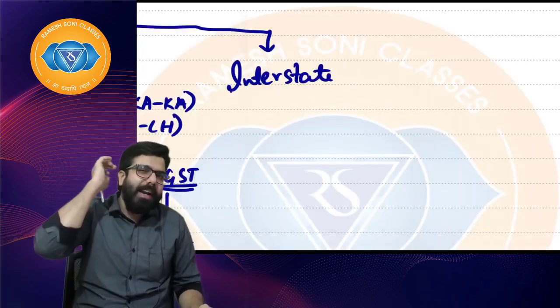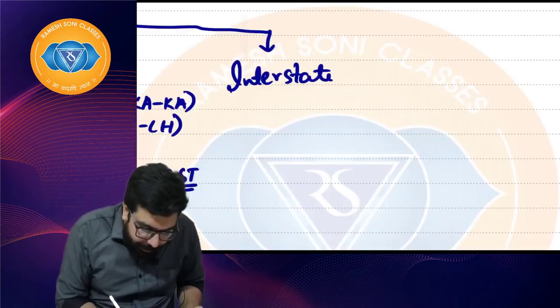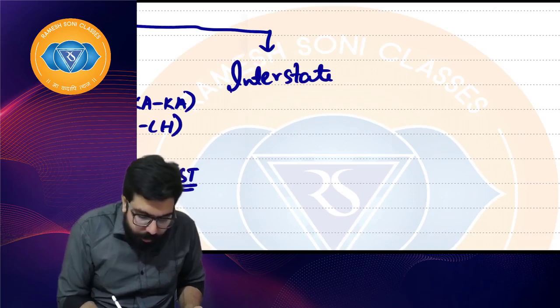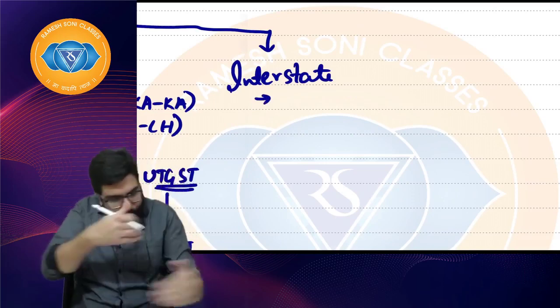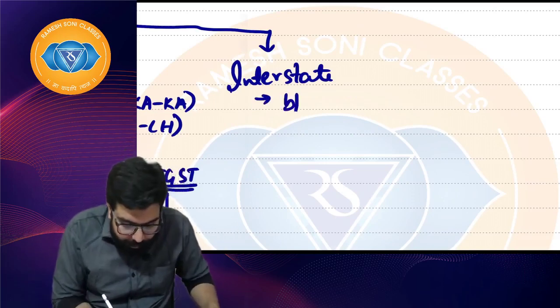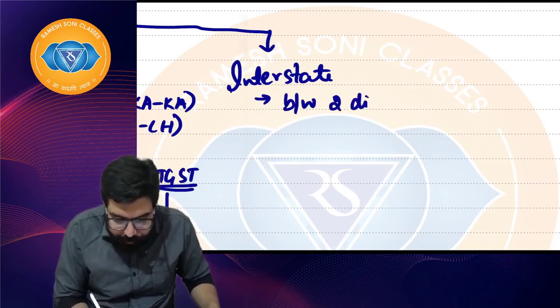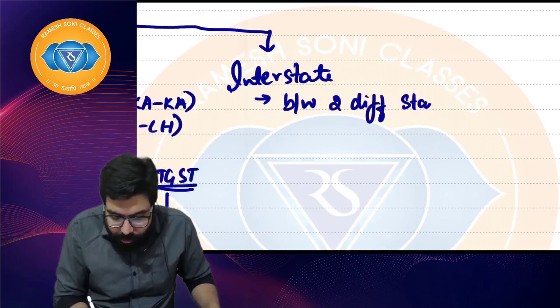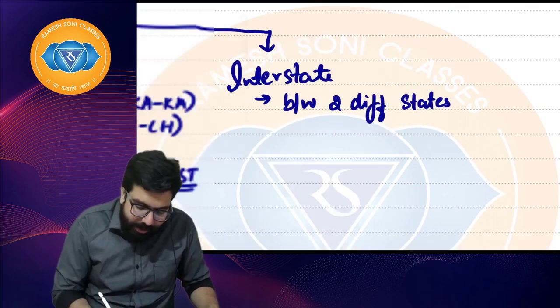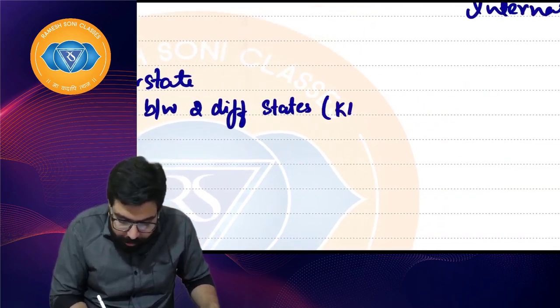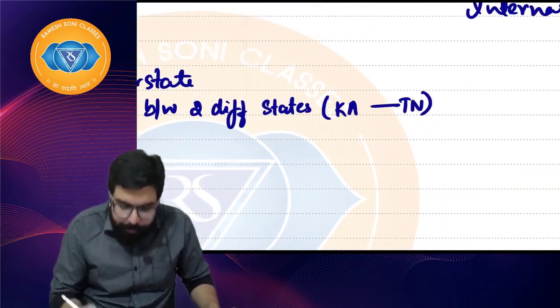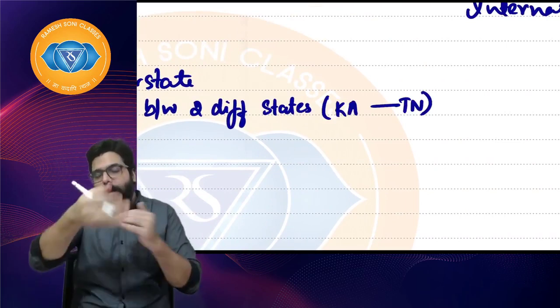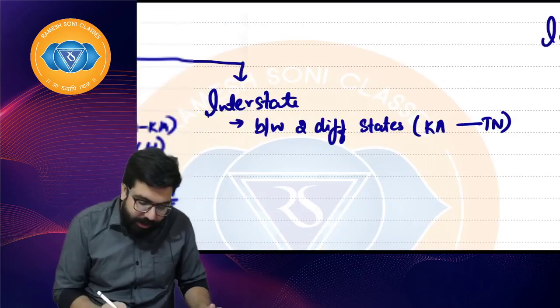Now, sir, what do you mean by interstate? Interstate means, number one, whenever a transaction is between two different states. Sir, for example, a transaction happened between Karnataka and Tamil Nadu, from Karnataka to Tamil Nadu. Two different states are involved. It is known as interstate.